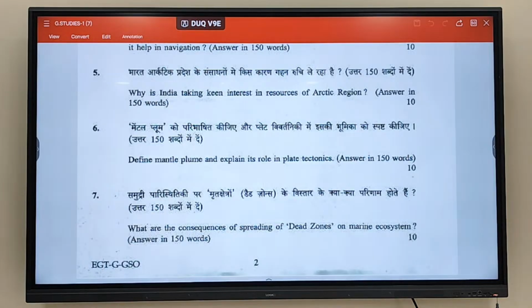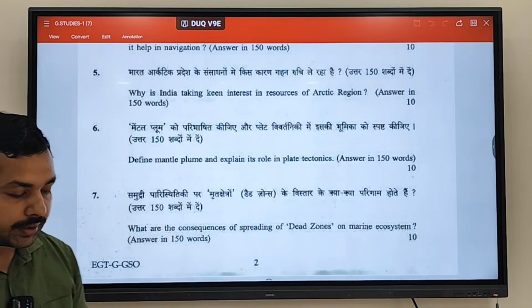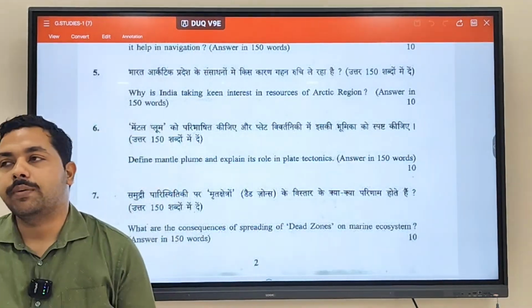So we'll cover the plate tectonics part later because we have to get started with the plate tectonics. So remember that there are two types of volcanic eruption.